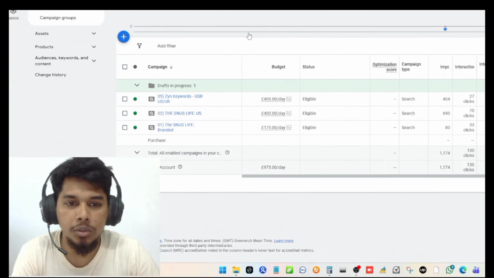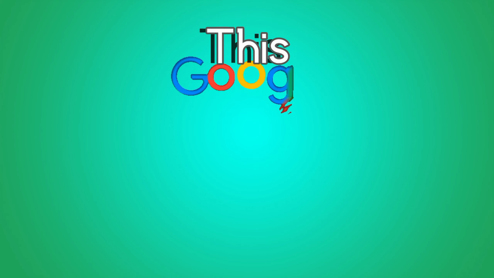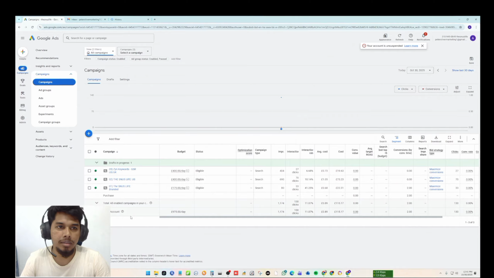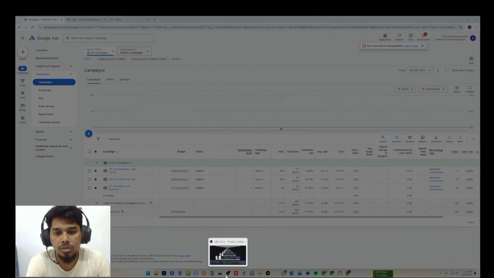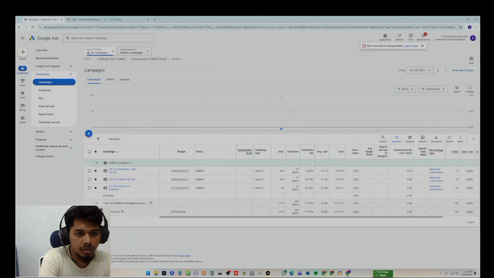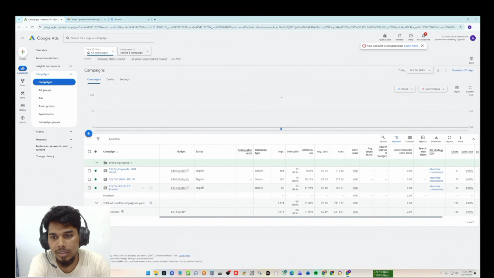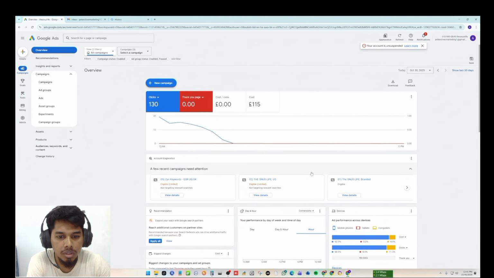Today I am going to show you another successful project. This Google Ads account got suspended for a circumventing systems policy issue, and if you see here, the notification says your account is unsuspended, so we fixed it. Let me show you one more thing: you can see that all these statuses are eligible.